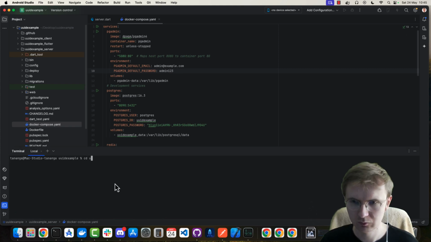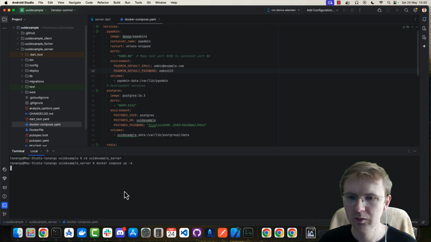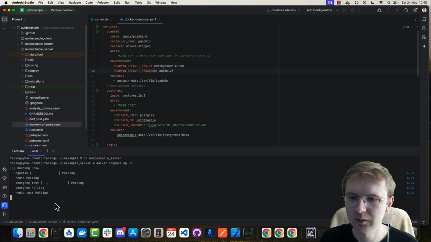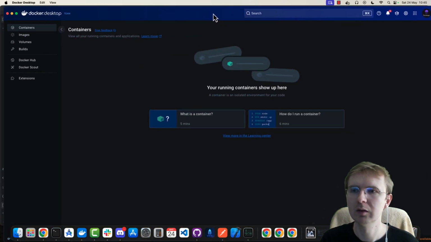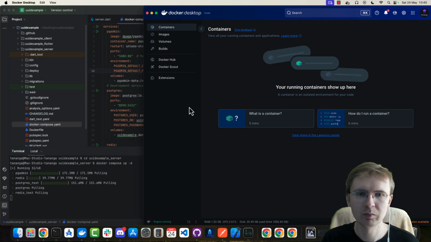Let's go to the server, and now what I wanna do is docker compose up -d. Okay, so as you can see, Docker is right now downloading the images from Docker Hub, and here is my Docker Desktop, so it should be available soon.